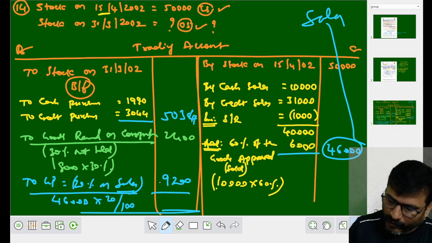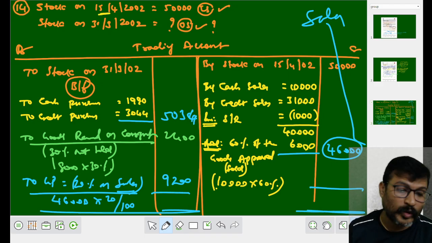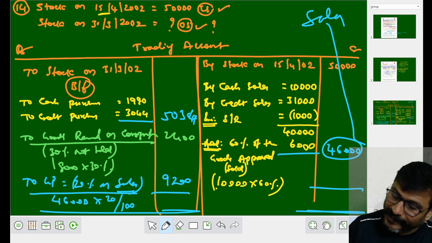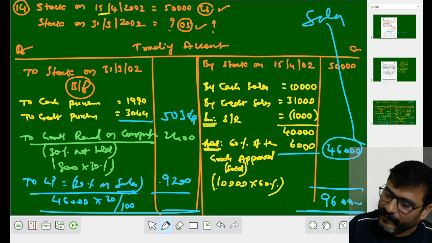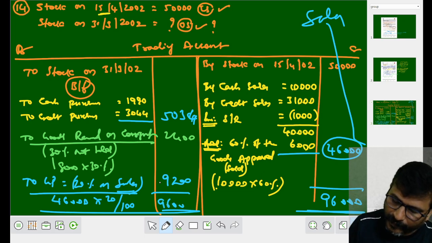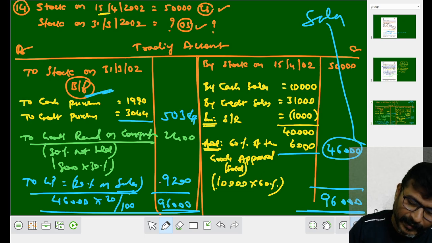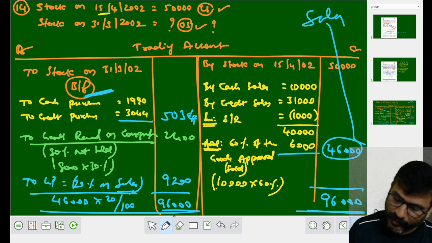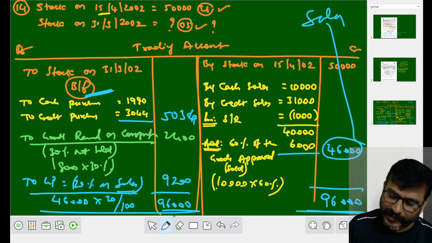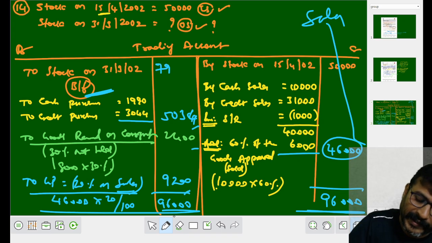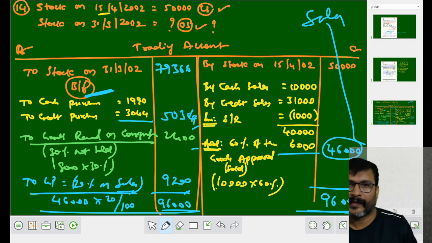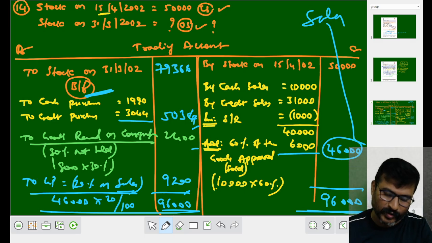Now you find out the total. The total comes to 96,000 on the credit side. Debit side is less, so the balancing figure is 96,000 minus this and this. Subtract all these numbers, we are getting 79,366. My dear students, did you understand how to work it out?